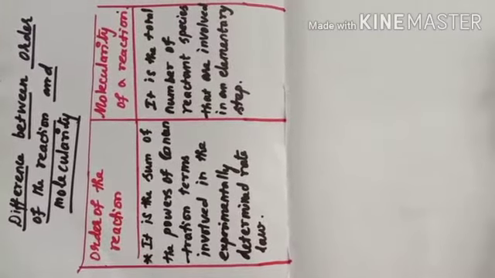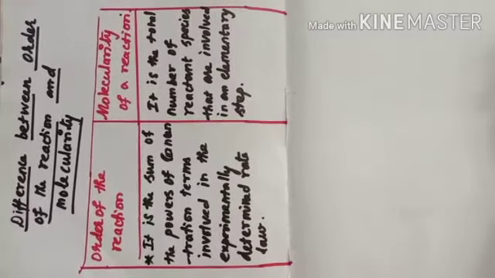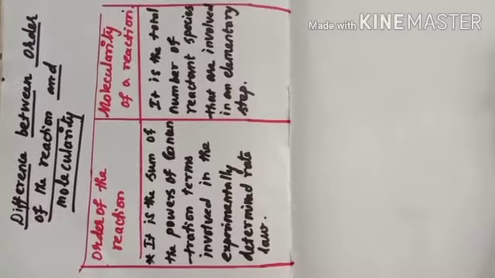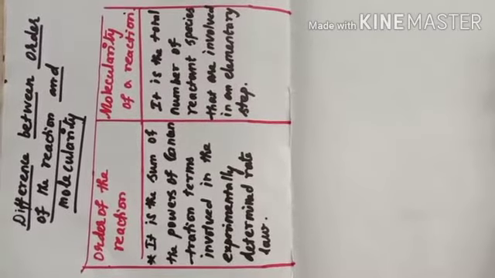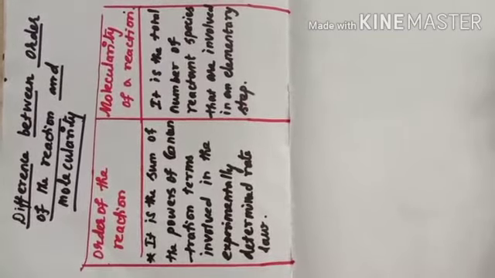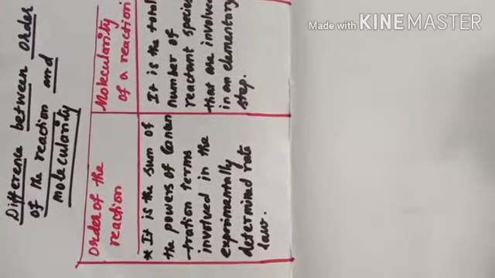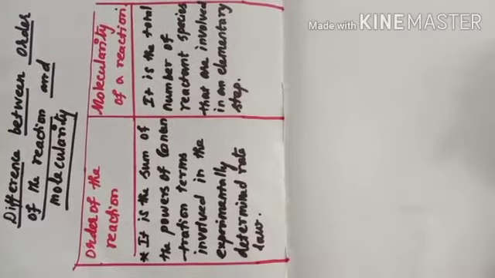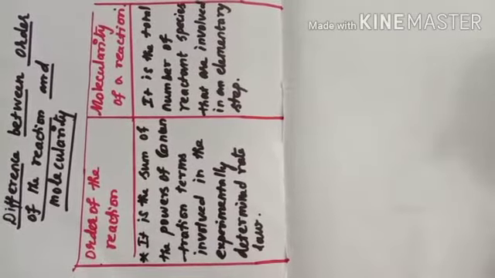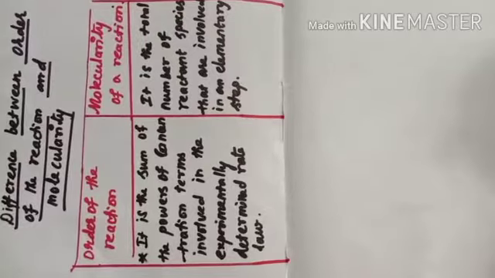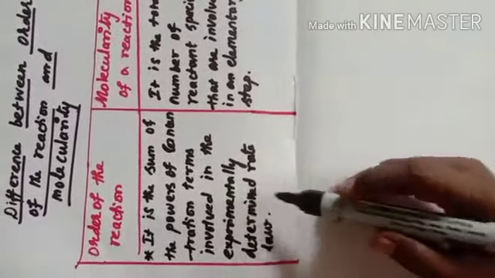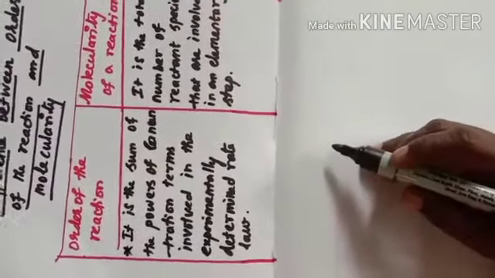Already we have discussed what is meant by order of the reaction and also molecularity. Now we will discuss the difference between both. First one is order of the reaction. Order of the reaction means the sum of the powers of concentration terms involved in the experimentally determined rate law. I will explain this concept with an example.